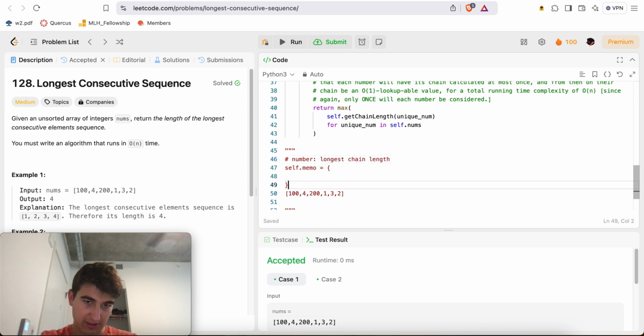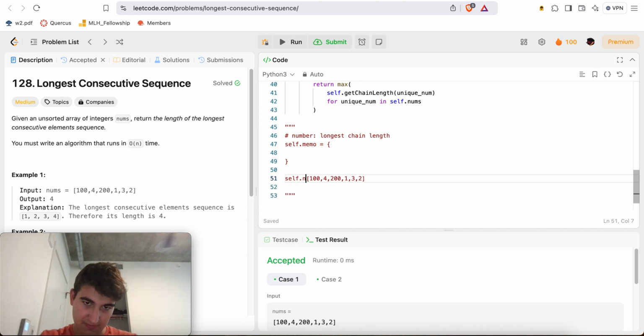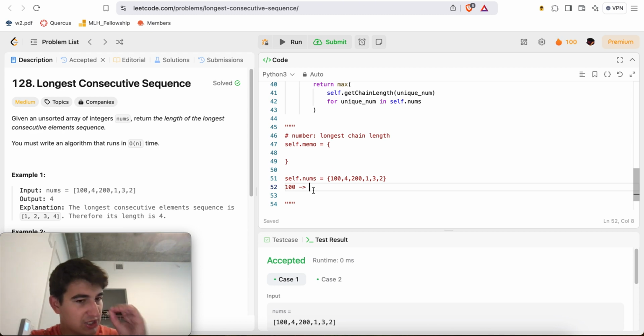So here we'll start off with 100, where self.nums is equal to this. From 100, what is the length of the longest chain? By the way, this is a hash set, so it only contains the unique numbers. From 100, let's check if 100 plus 1 is in there.